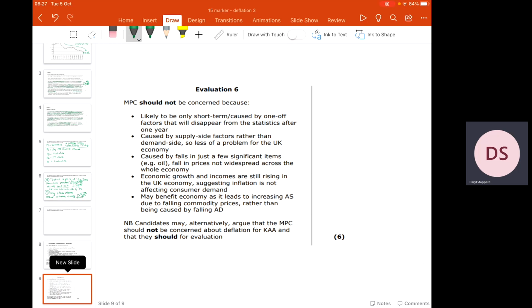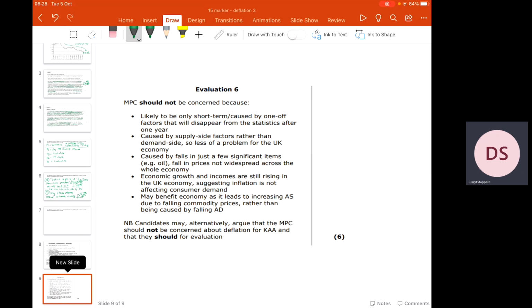You've then got these possible evaluation points. So we mentioned this top one, it's only a short-term problem. It does appear that it will disappear in the medium term. Second one, it's caused by supply side factors, so reductions in costs. That's less of a problem than it would be if it was a demand problem. We've got the next one, we could have mentioned, it's only caused by a fall in the price of certain items such as oil. It's therefore not necessarily widespread across the economy.